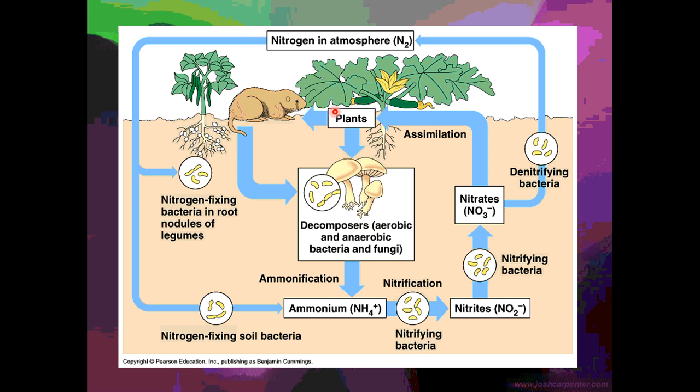Then those plants get eaten by animals, and both plants and animals will eventually decompose back into ammonia, which can then go through nitrification back into NO3 to be assimilated by some other plant. Sometimes nitrates are also denitrified back into atmospheric nitrogen of N2.